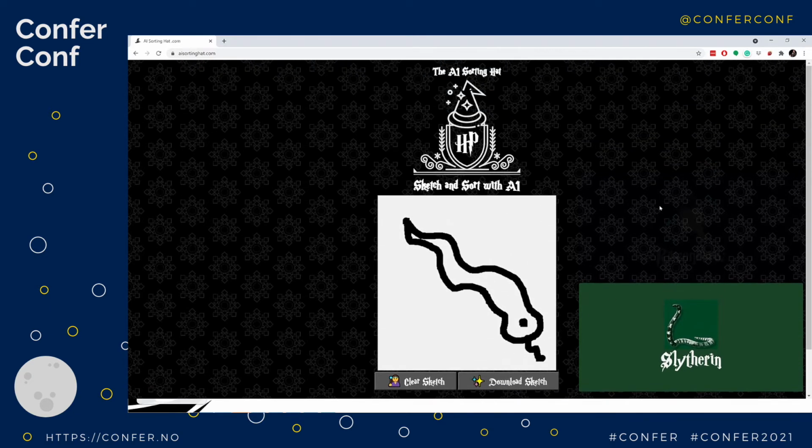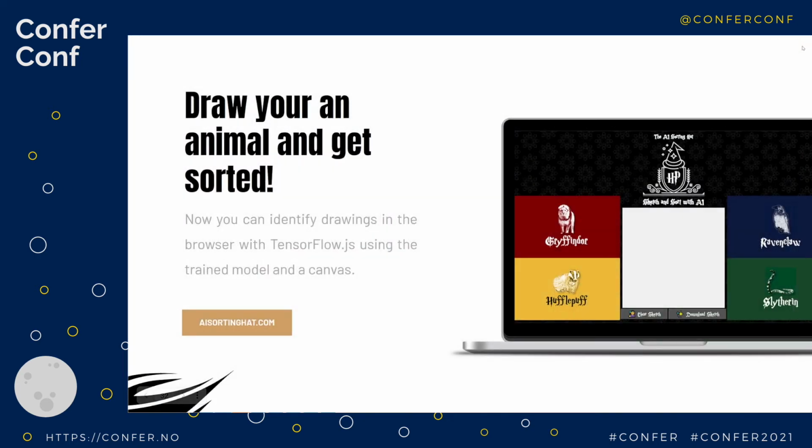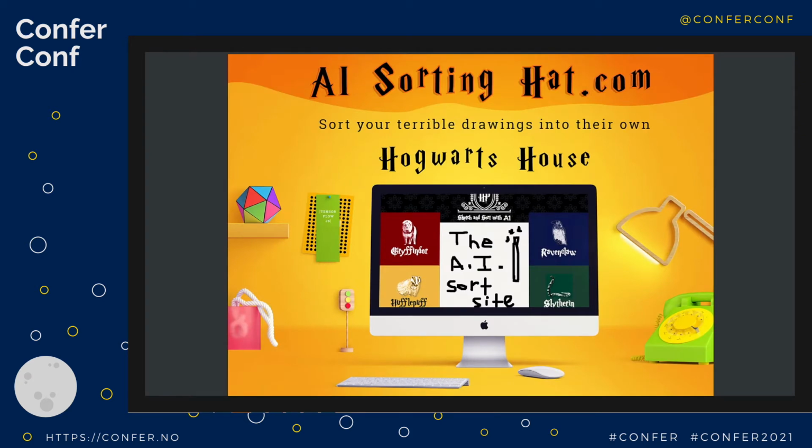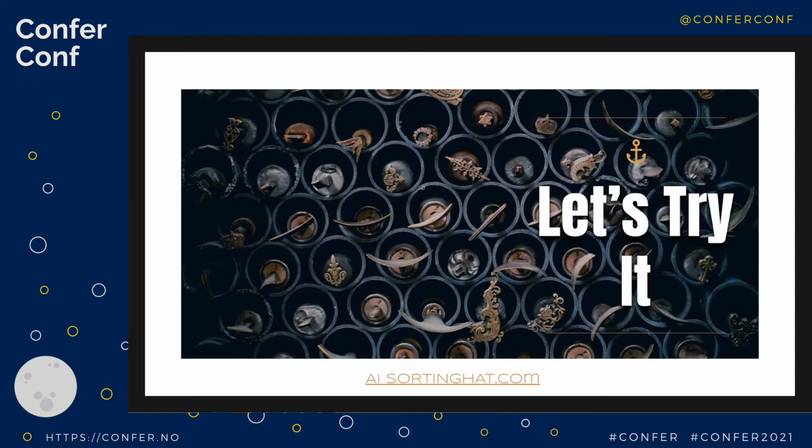But yeah, we were able to create a data set, run it through that very simple code with convolutions and max pooling, and then connect it to a very simple network. And we've got it running on this cool website right there. Thank you, AI Sorting Hat. So very cool. Okay, so what I think is really great about this, and one of the key aspects is you got aisortinghat.com. Yay. And then, oh, by the way, look, I have a slide that says, let's try it. I failed. That slide should have happened before this.